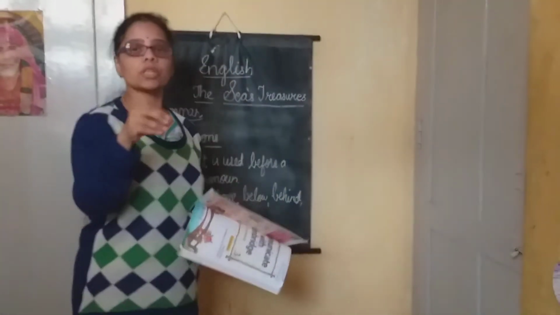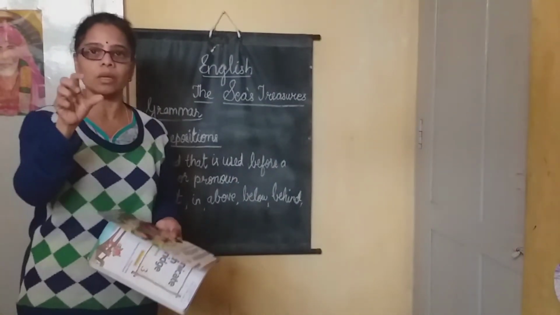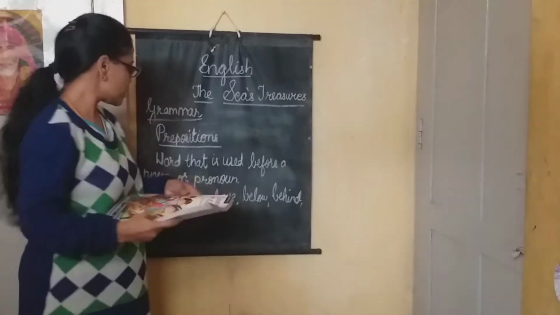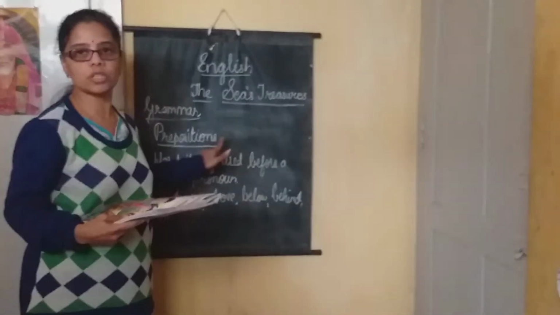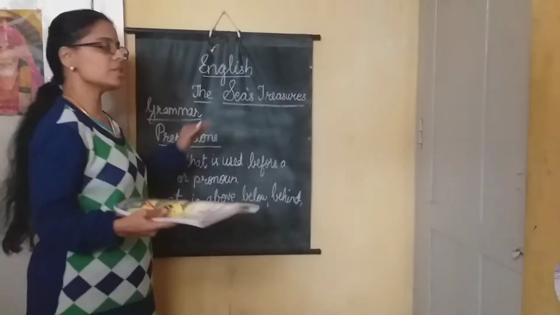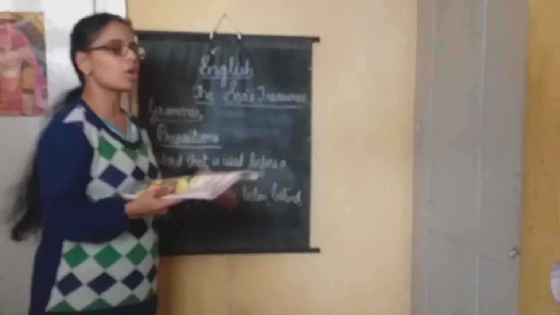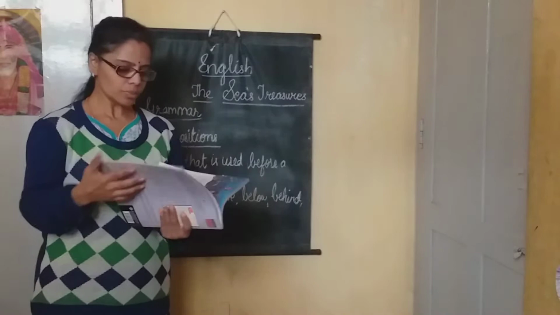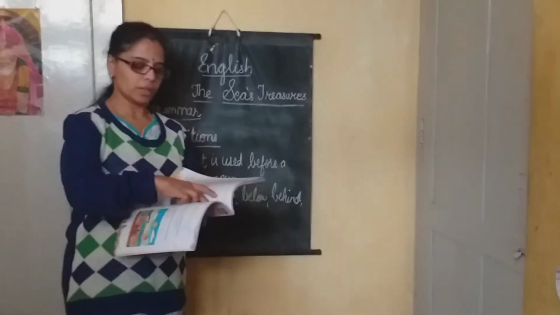The position of a thing, whatever the position is, is described by prepositions. Position means the place where it is standing. So this is called a preposition. For example, now the chalk piece is here and I am keeping it on the book. Now I'll ask you, where is the chalk piece?